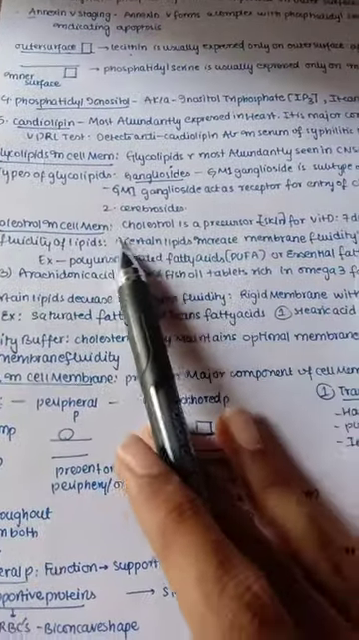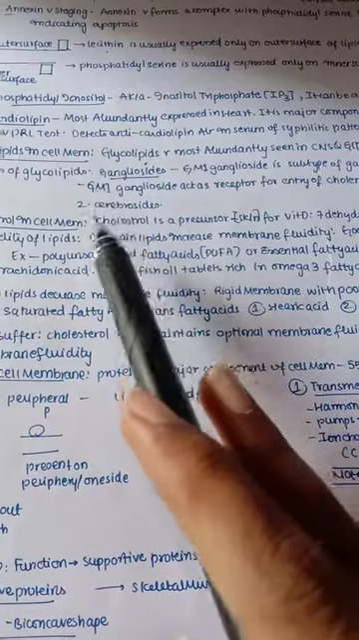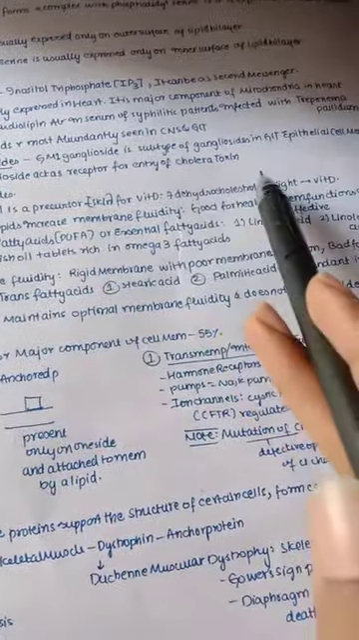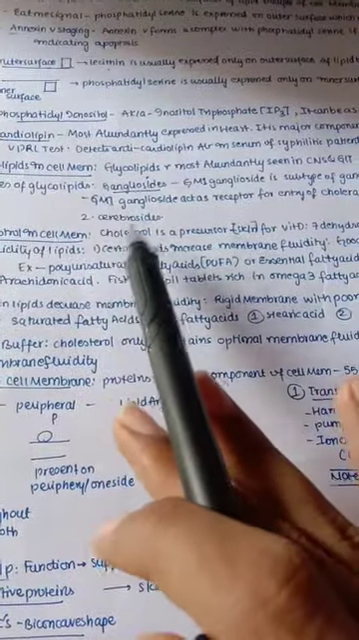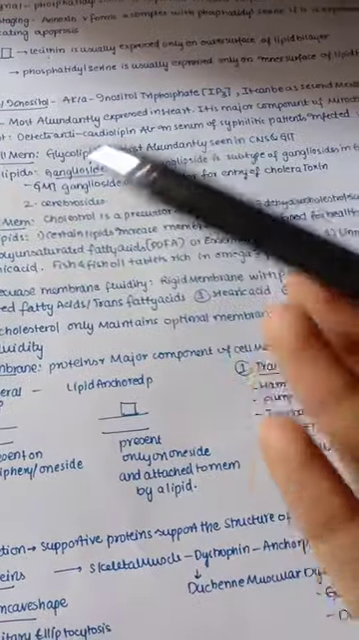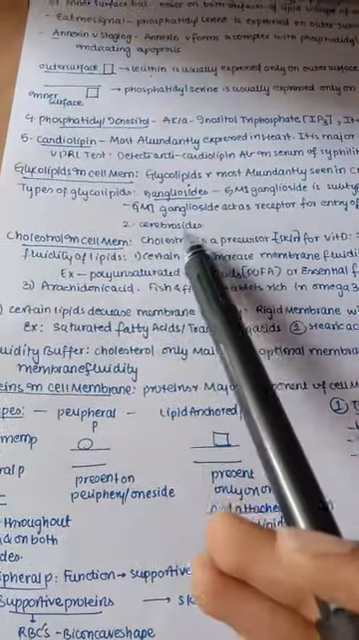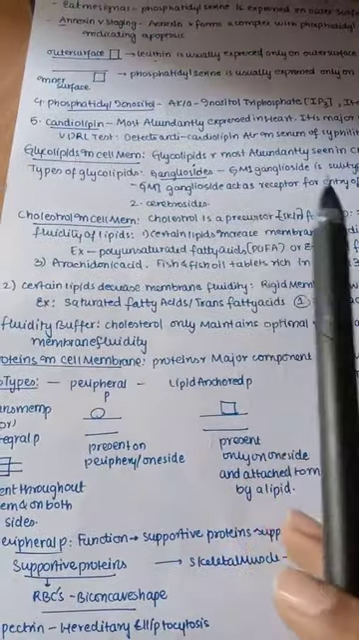So there are types of glycolipids like gangliosides, mainly GM1 ganglioside. It is a subtype of ganglioside in a GIT epithelial cell membrane, and this GM1 ganglioside acts as a receptor for the entry of cholera toxin. And also we have cerebrosides. So these are types of glycolipids.